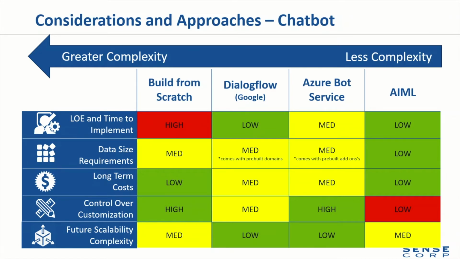The middle of this diagram is the sweet spot, so it pulls from the advantages of both extremes and minimizes the disadvantages of both. Dialogflow is Google's chatbot platform and Azure Bot Service is Microsoft's. They are both faster to spin up than building from scratch and come with pre-built domains, so you don't necessarily have to bring your own data depending on what you're trying to do. They are both fully customizable and have add-ons which can make scaling in the future super easy.